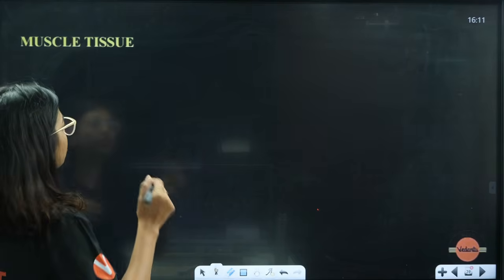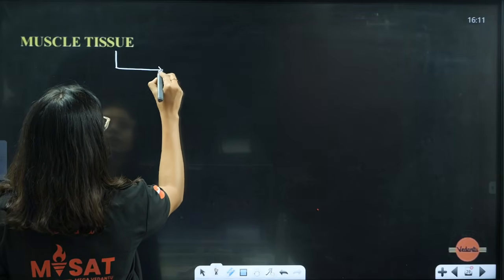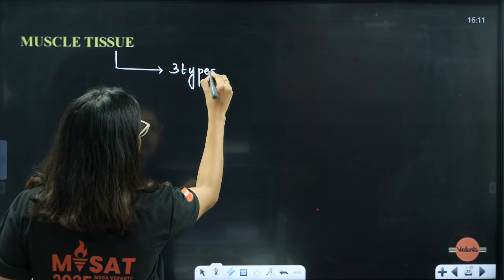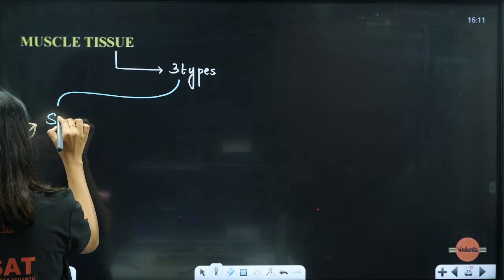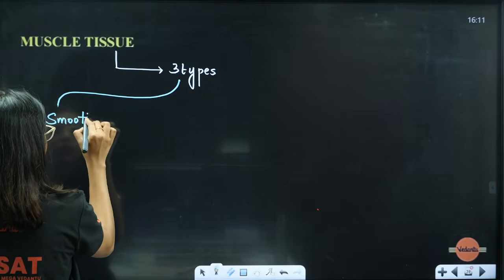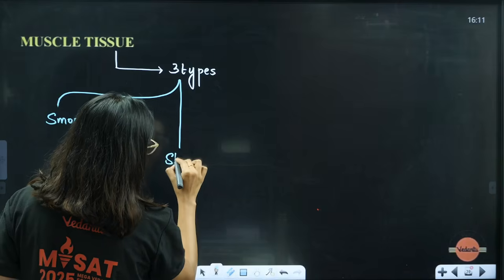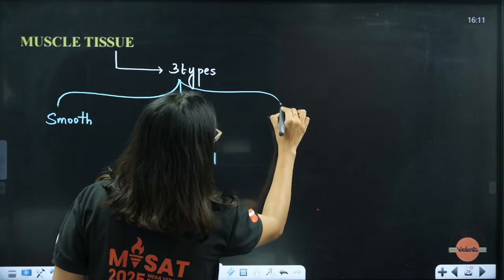Here it is just like an introduction. So, in the muscle tissues there are mainly 3 types based on where they are present. Okay, 3 types. So, first one is called smooth, smooth muscular tissues. Then we have skeletal, and then we have cardiac muscles.